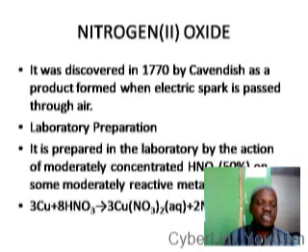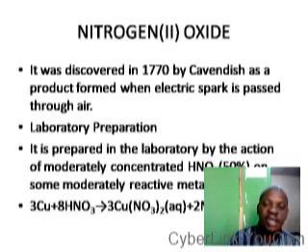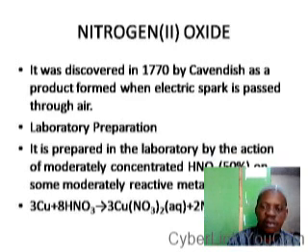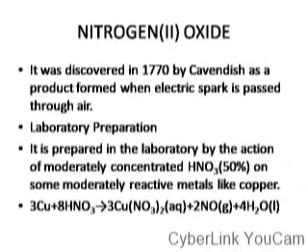It can be prepared in the laboratory when moderately concentrated trioxonitrate(V) acid reacts with some moderately reactive metals. You remember this from our lesson on trioxonitrate(V) acid that we treated just before this lesson.